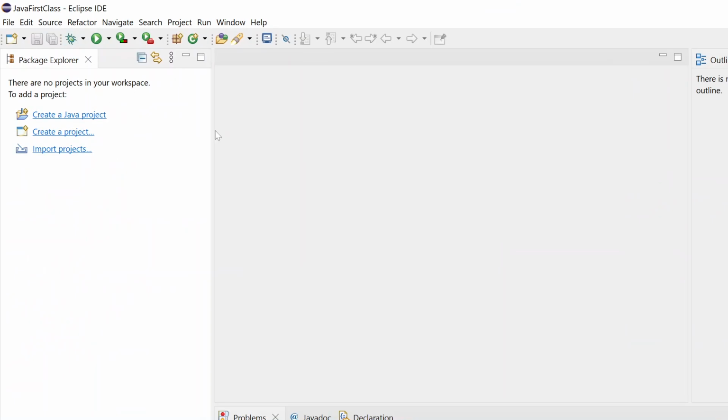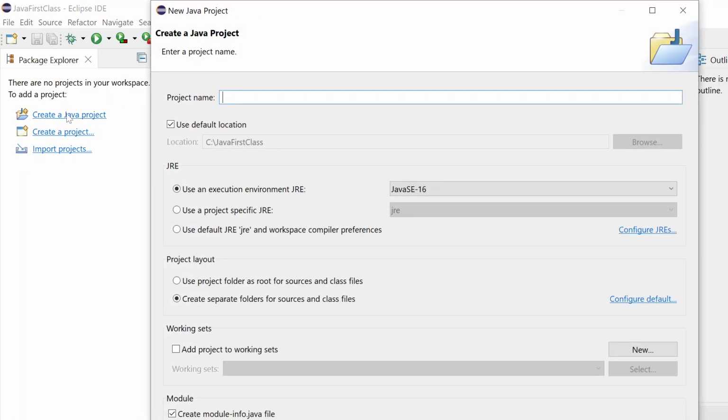So the first step is to create a simple Java project, where we will be writing all our Java code or any other code, right? So our first step is to create one simple Java project. It is showing you that you can create a Java project. Just click this. It is very, very simple.